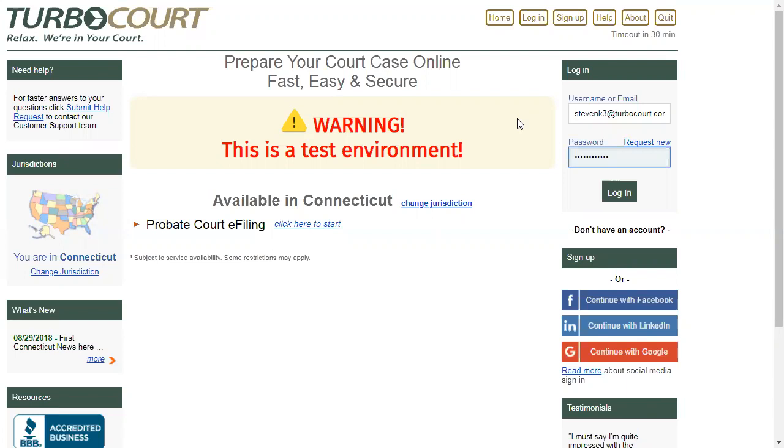In order for you as an attorney to file electronically through the TurboCourt system, we first need to verify you are who you say you are with e-services. This is a one-time only verification. Once you're verified, we will set a flag in TurboCourt that says, yes, we know who this is, e-services has told us, and they are fine to proceed with whatever filings they need to do. Okay? So I'm going to walk you through that verification. It's very, very simple. Everybody that is an attorney will have to do this, and it's, like I said, one time only.